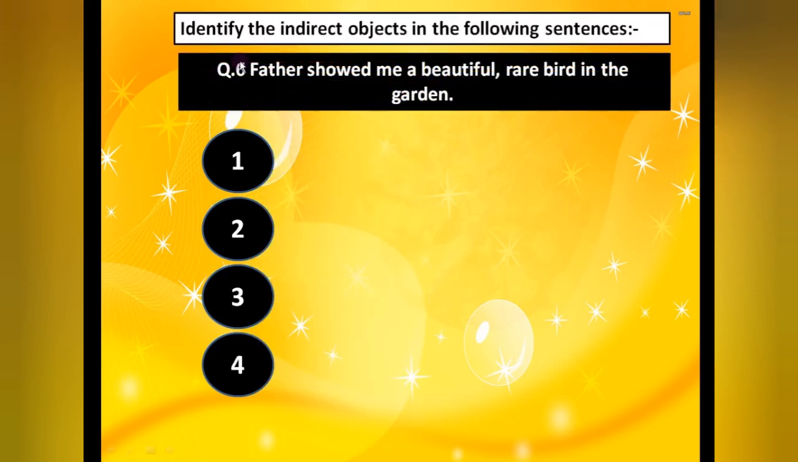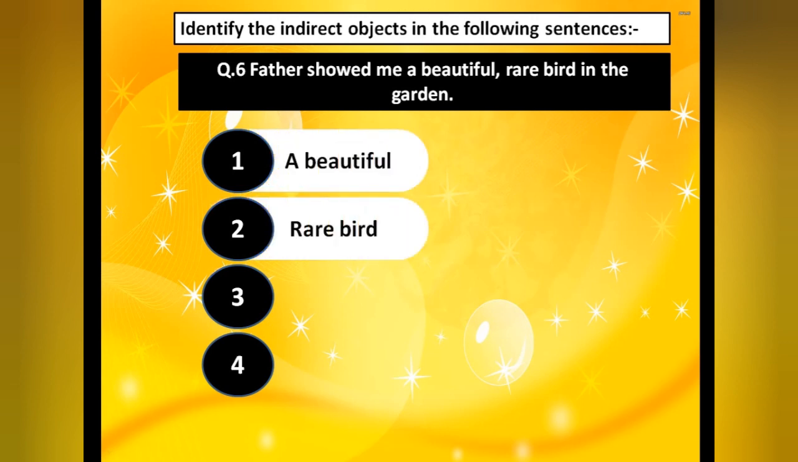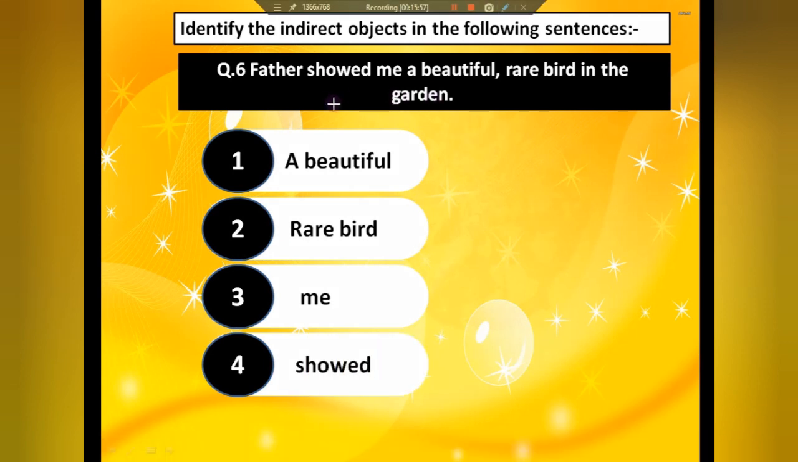Now in this, identify the indirect object. So what will be the question words? Those will be to whom and for whom. So now let's see. First of all identify the verb. Father showed me a beautiful rare bird in the garden. First of all identify the verb. What is the verb over here? The verb is showed. Now put the question word.